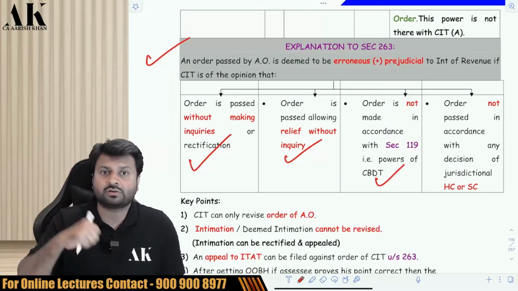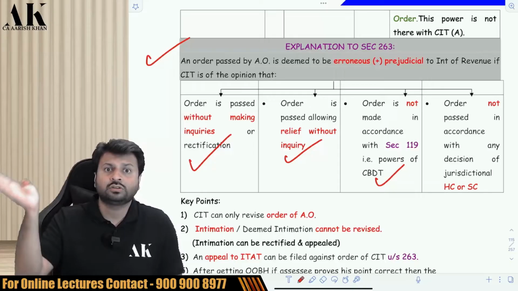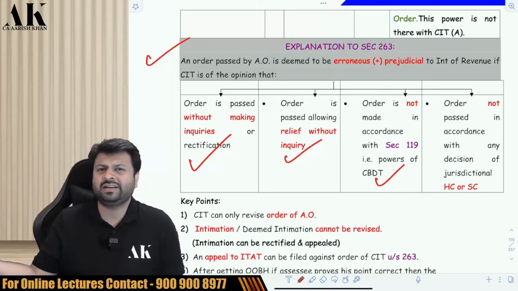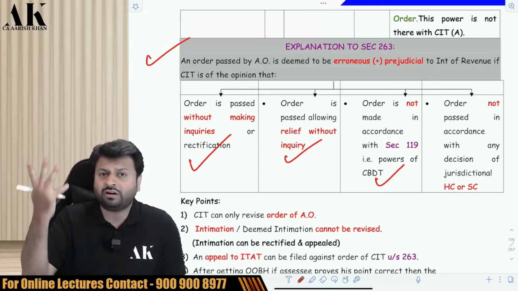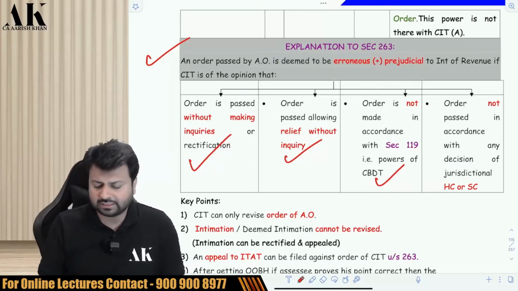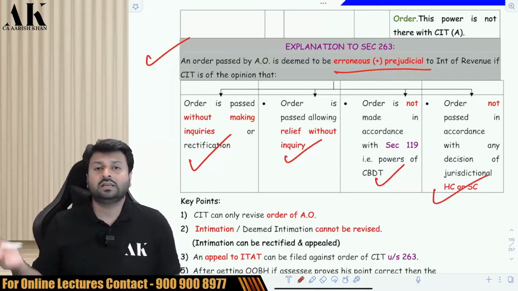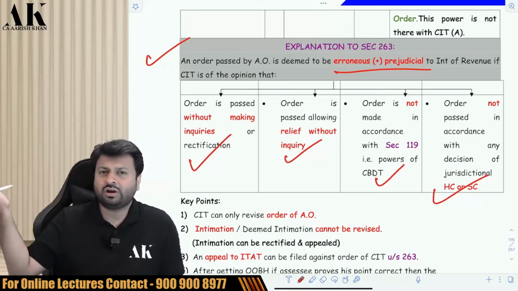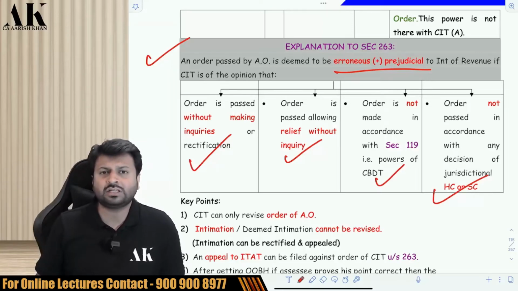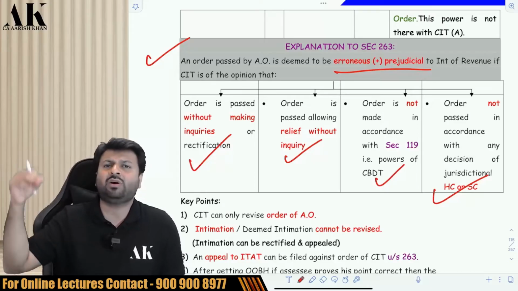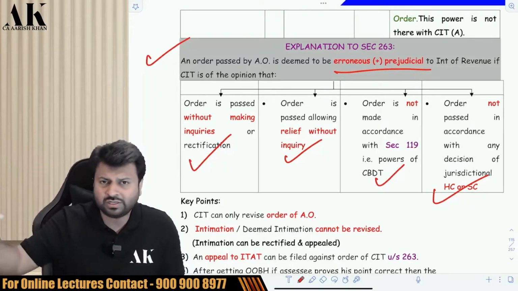CBDT gives so many circulars, so many notifications, so many orders. So the AO is bound to follow that. So if the CIT is of the opinion that CBDT circulars, notifications and orders are not followed by the assessing officer, then it can be considered that the order passed by the AO is erroneous and prejudicial to the interest of revenue. And fourth, the CIT is of the opinion that the AO is not considering the jurisdictional High Court judgment and Supreme Court judgment. If the AO is not considering the High Court and Supreme Court judgment, obviously the order passed by the AO is erroneous. It is prejudicial to the interest of revenue.